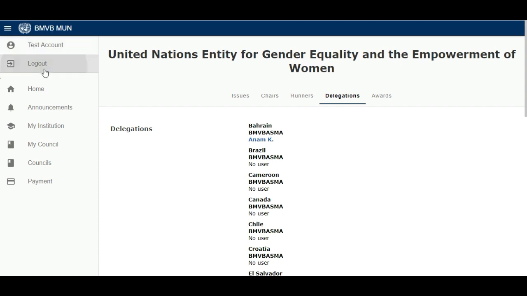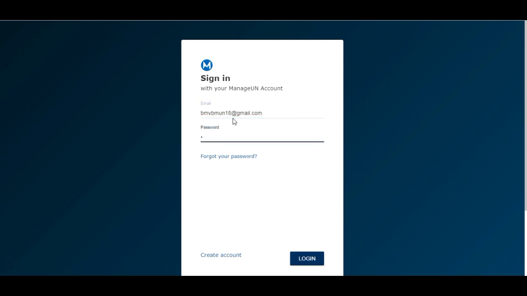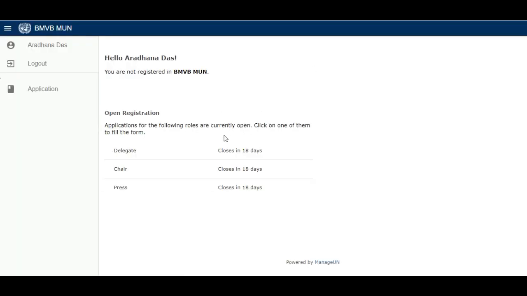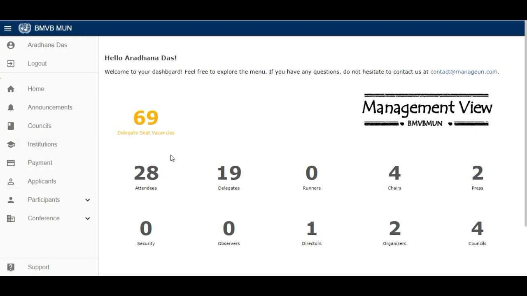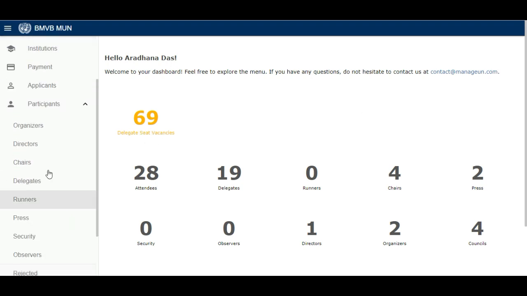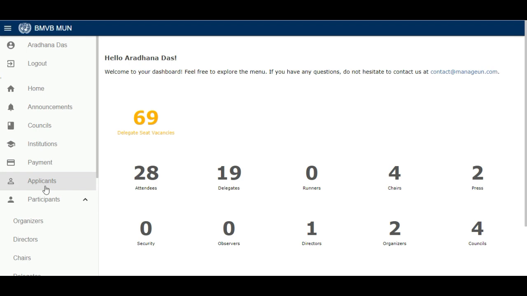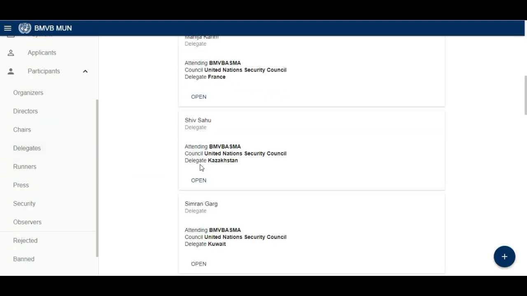So I am just logging out now, and I will again show you from our account. We are managing this, so this is our official account. I will now remove the test account so that the actual delegate of Argentina can register. As of now, we are going to the list of delegates, and this is the test account.